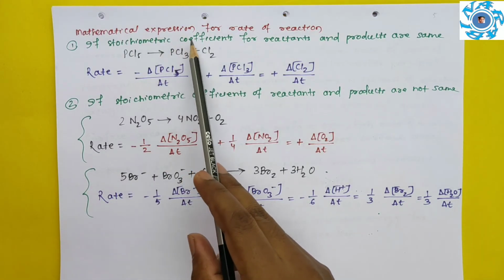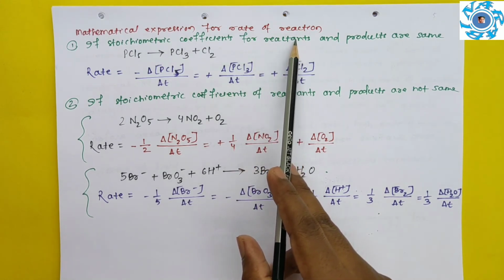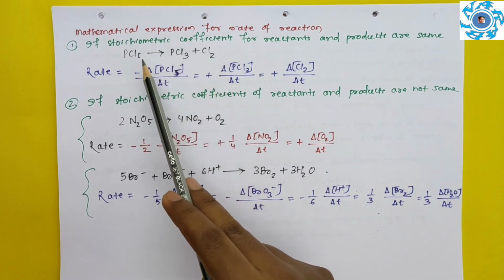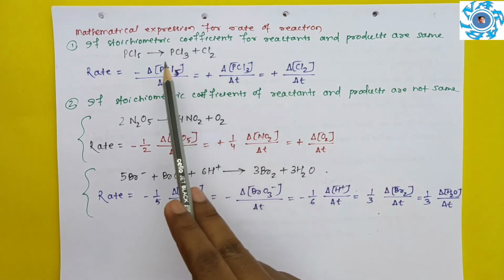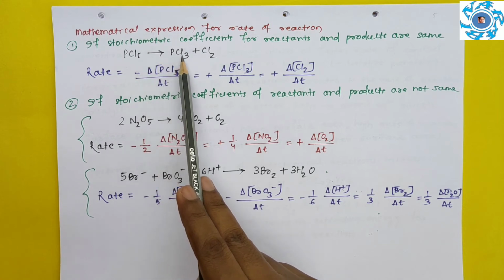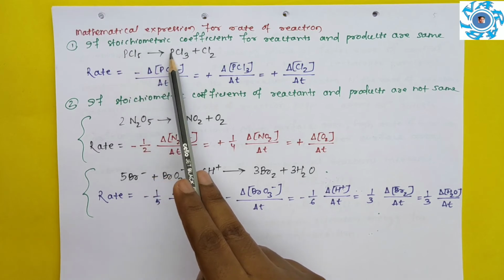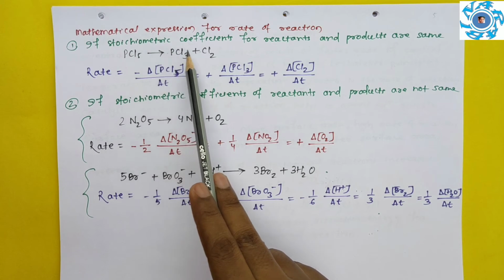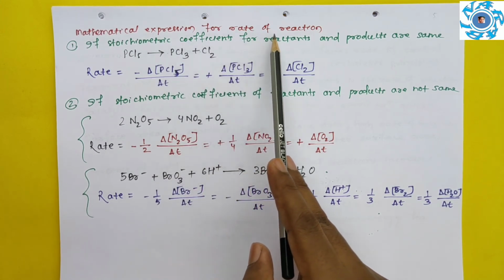Next is the mathematical expression for rate of reaction. What is the mathematical expression for rate of a reaction? This is divided into two parts. If the stoichiometric coefficients for reactants and products are the same, suppose PCl5 undergoes decomposition to form PCl3 plus Cl2. Here the stoichiometric coefficient is 1, here it is also 1, here it is also 1. So the stoichiometric coefficients in reactants and products are both the same. Then how will we find out the rate of a reaction?